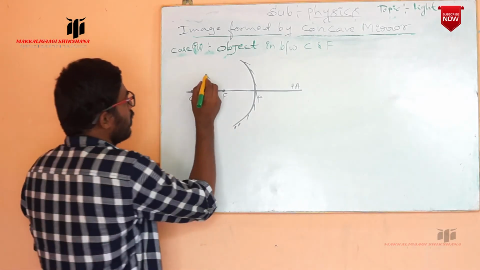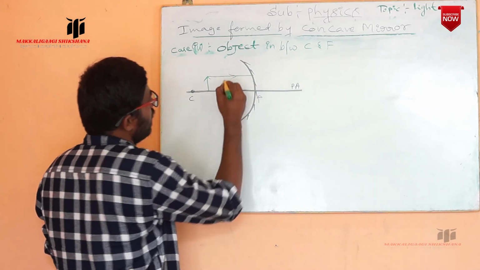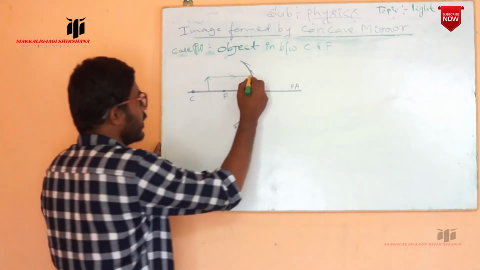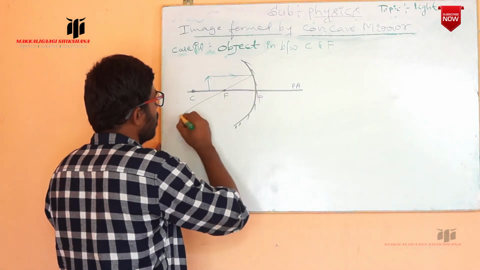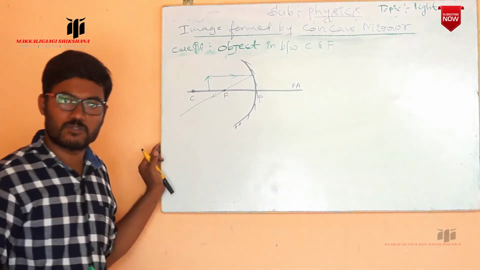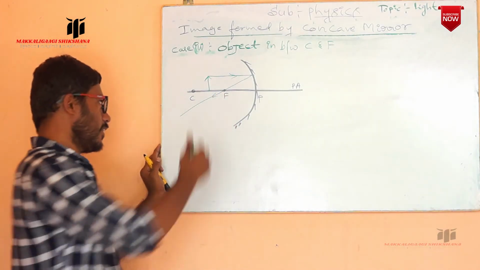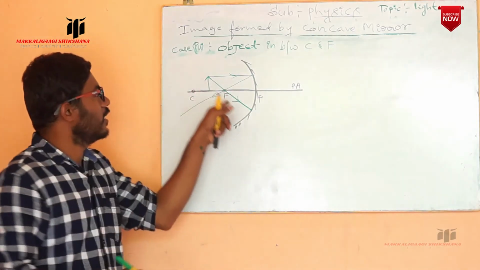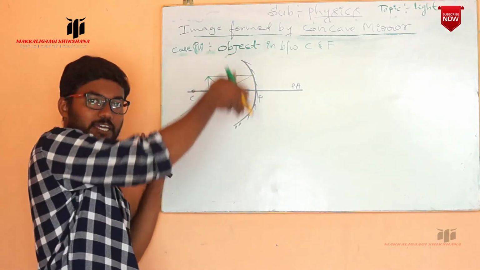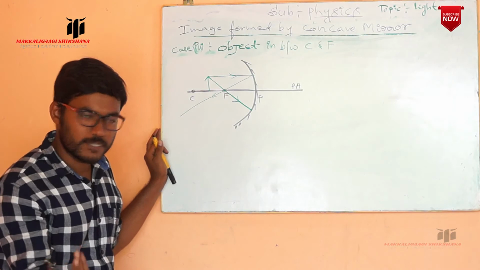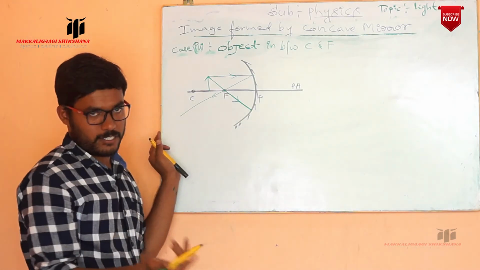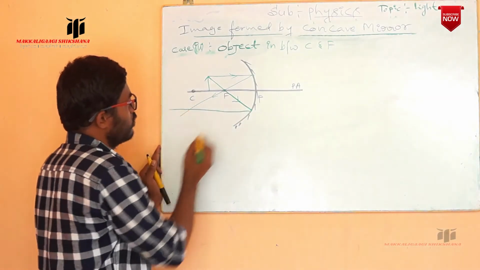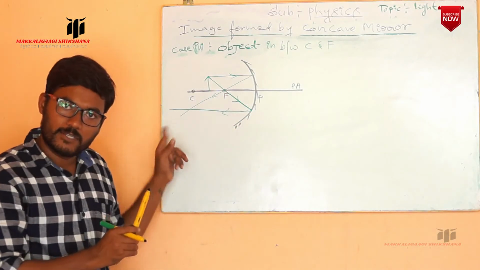Now we consider the ray of light which is incident parallel to the principal axis. After the reflection, what happens? The reflected ray passes through the focus. Again, take a ray which is coming from the focus and strikes the concave mirror. After the reflection, it moves parallel to the principal axis. So this is the ray which moves parallel to the principal axis.